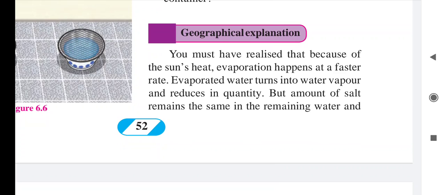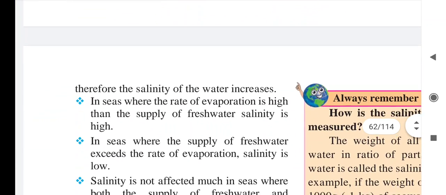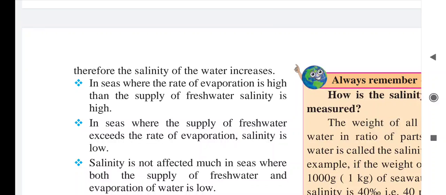So, the geographical explanation: you must have realized that because of the sun's heat, evaporation happens at a faster rate. Evaporated water turns into vapor and reduces in quantity, but the amount of salt remains the same in the remaining water, and therefore the salinity of the water increases. Same as I have told, because of the temperature the water has evaporated but the salt did not evaporate, so the salt remains the same. As the amount of water is reduced, salinity will increase.